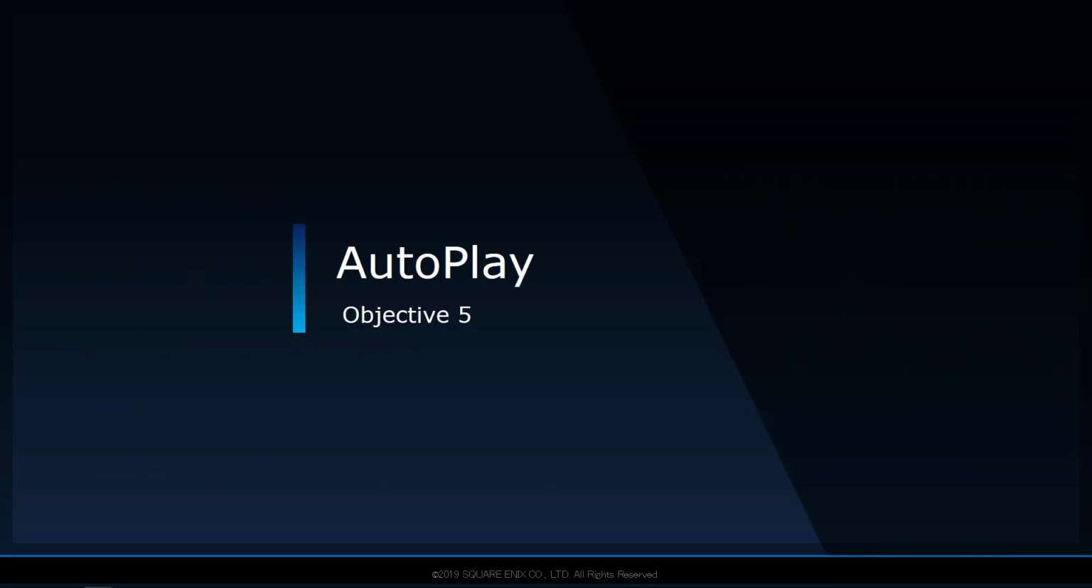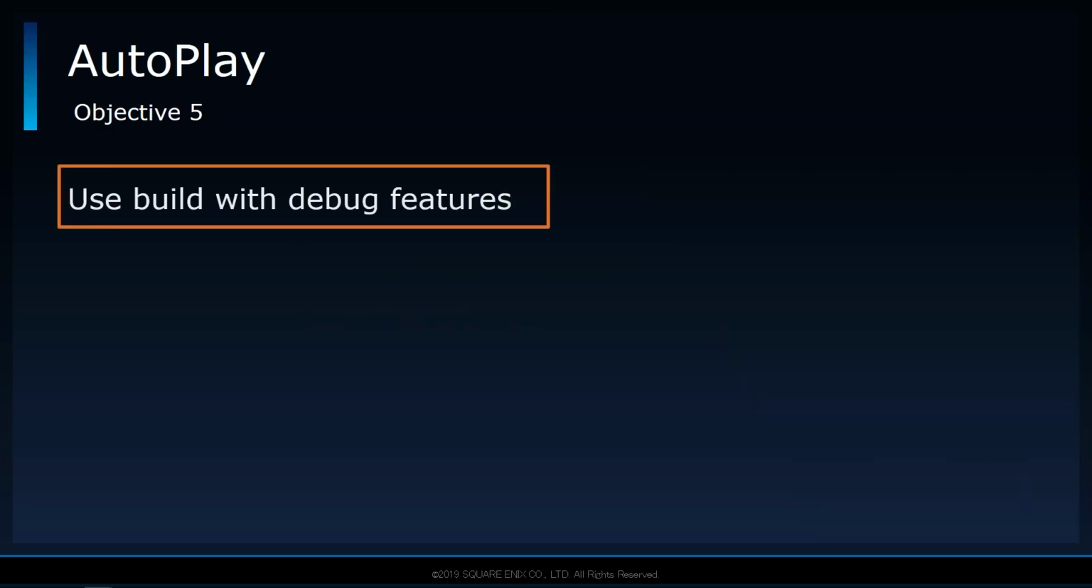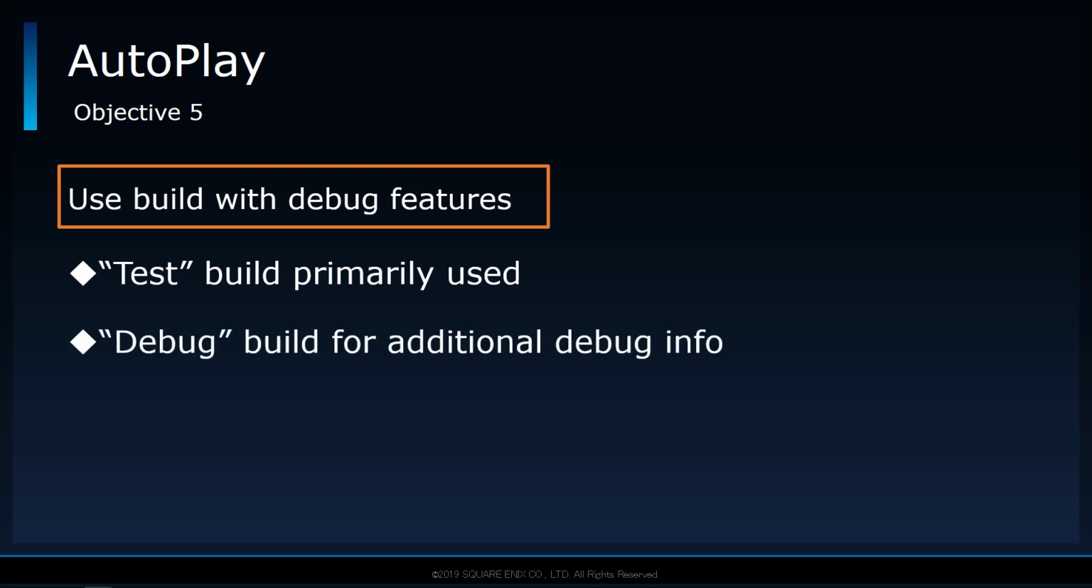Last but not least is the 5th objective, which is simply to use the build types that have debug features. The test build was made the primary target since it retained certain debug features while being the closest to the release build. Whenever we needed additional debug features or information, we will use the debug build instead.